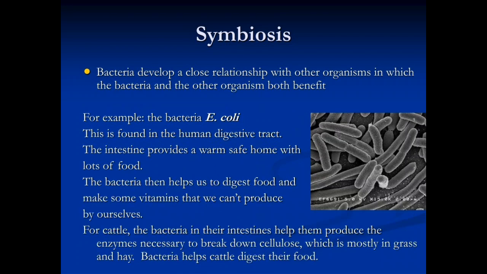Symbiosis. Bacteria develop a close relationship with other organisms in which the bacteria and the other organism both get benefit from each other. For example, E. coli bacteria. This is found in the human digestive tract.